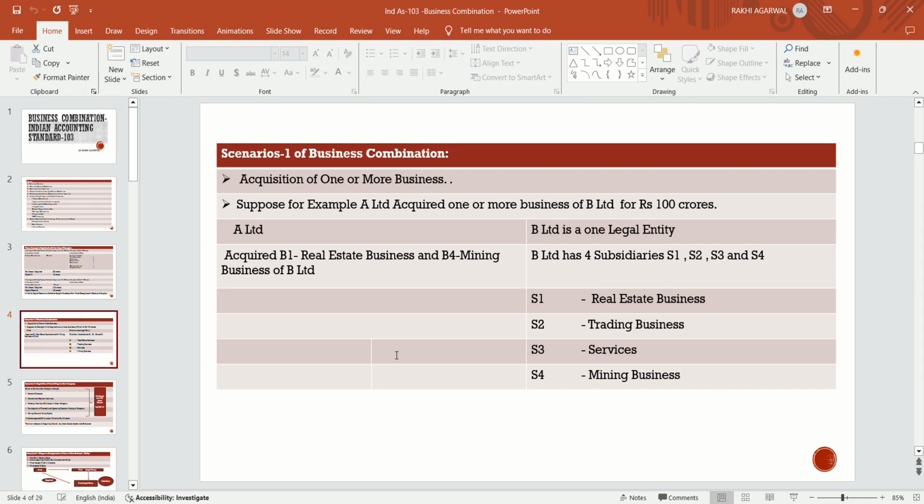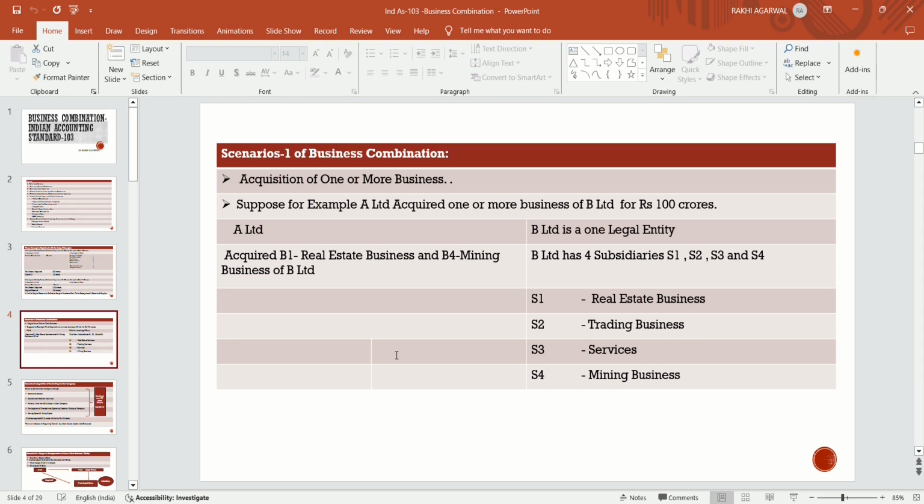If A Limited acquires one or more businesses of B Limited, B Limited is one separate legal entity. And B Limited has four subsidiaries: S1, S2, S3 and S4.